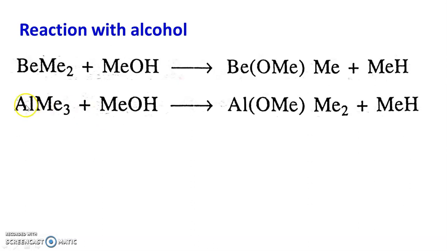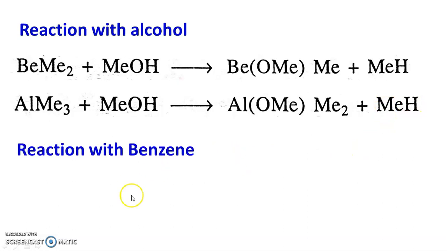Next is trimethyl aluminum. When it reacts with methanol, again one of the methyl groups of aluminum becomes OMe and there is a formation of hydrocarbon, MeH. Now reaction with benzene.